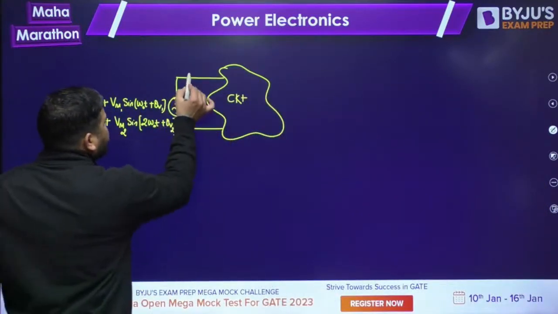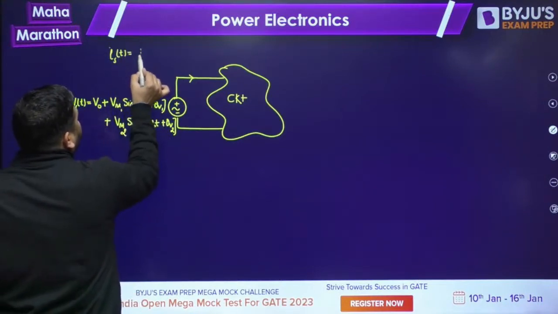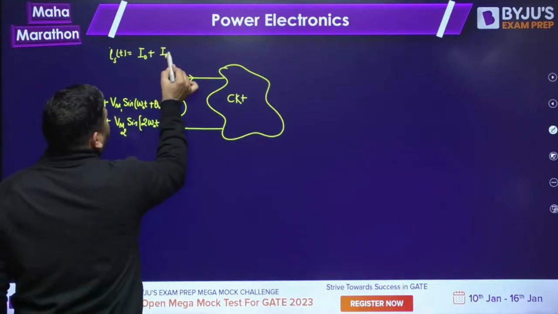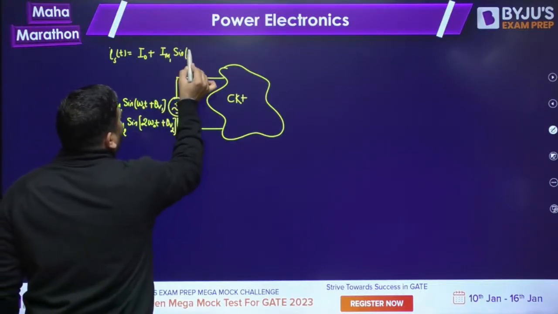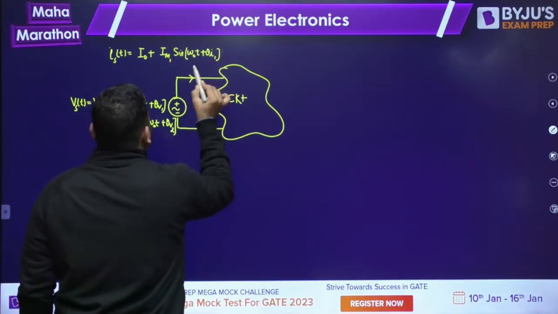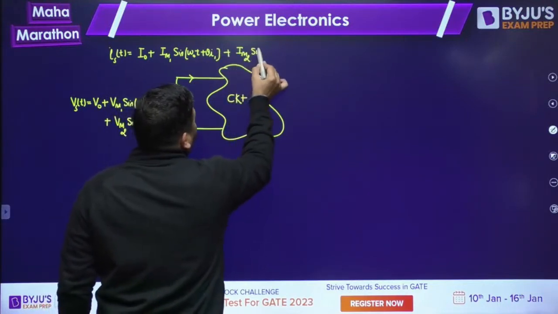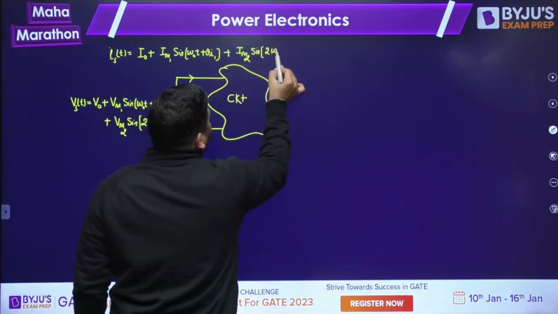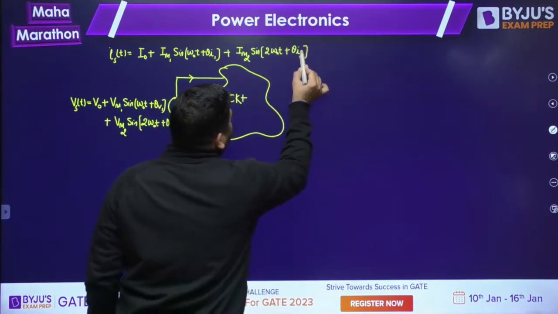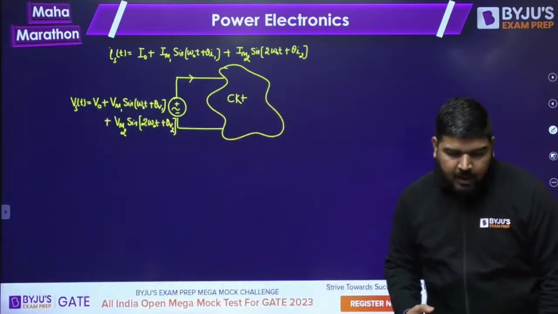Now let's say this is my current i(t), and i(t) will also have harmonics. Let's say I0 plus Im1 sine of omega naught t plus theta I1, plus Im2 sine of 2 omega naught t plus theta I2. Let's say this is my current. Now how to calculate the input power factor?